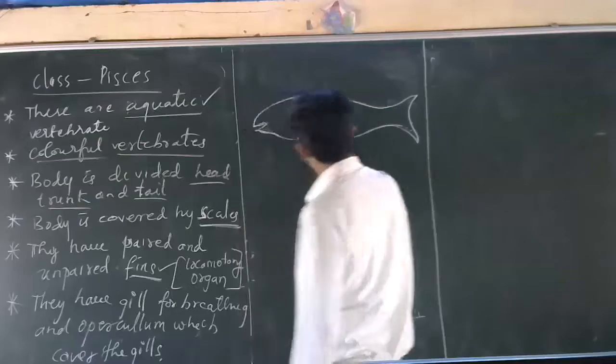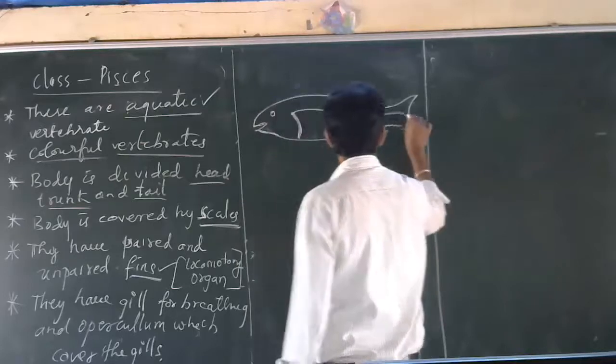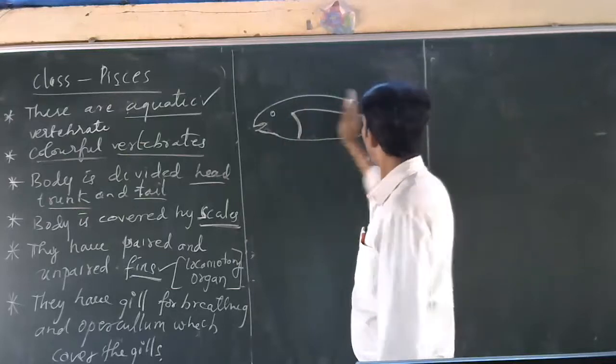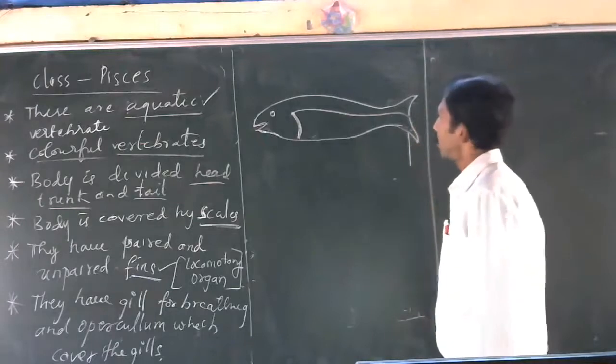The body is divided into head, trunk, and tail. This is the tail.